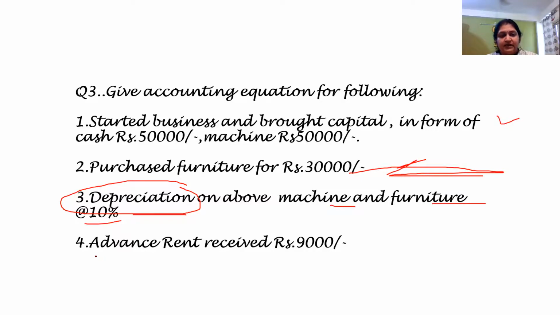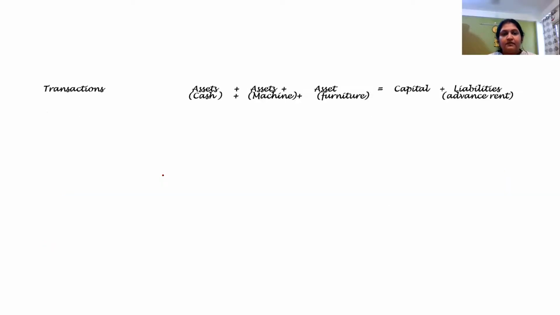And then in the next entry, advance rent. What do you mean by advance rent? Again, these all are the basic terminology of accounts. I have made another video related to all this. You can refer to that also, or you can study from your book, or you can refer to any other channel and understand, or my own channel. So advance rent means that I have not given my building for utilization currently, but I have received the advance for the future period. So basically, it is a kind of a liability to me. I have received the money, but I have not delivered the goods or services or asset, whatever it is, to be used. So it is known as advanced income.